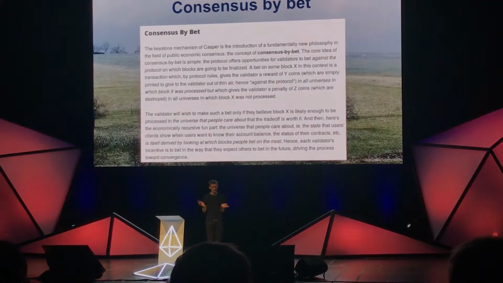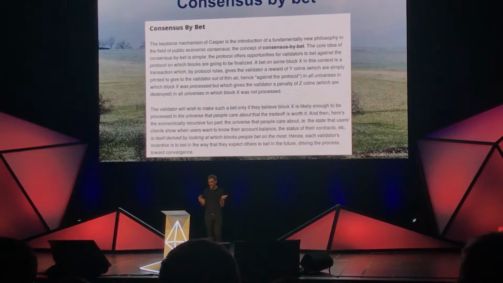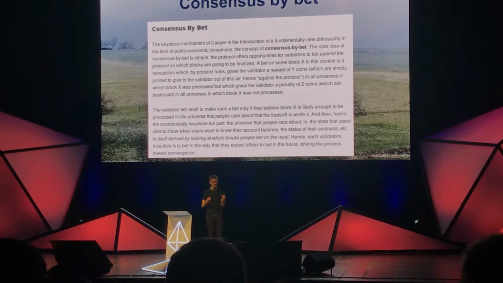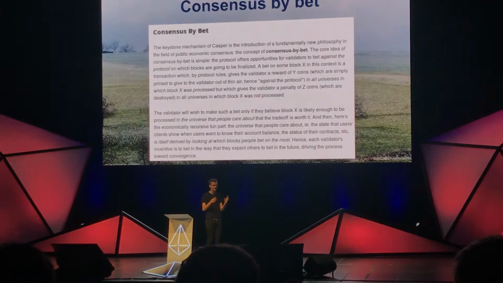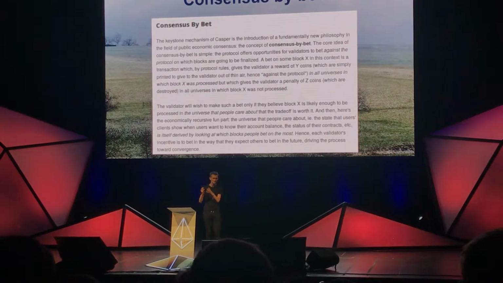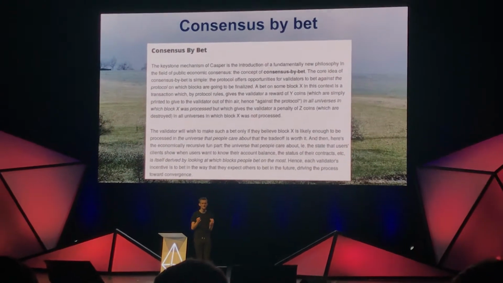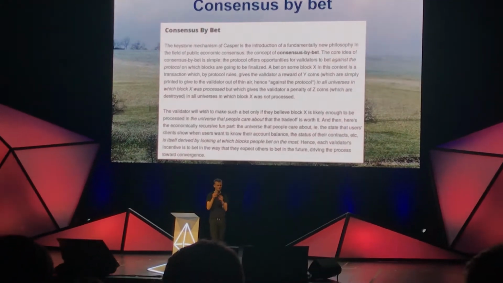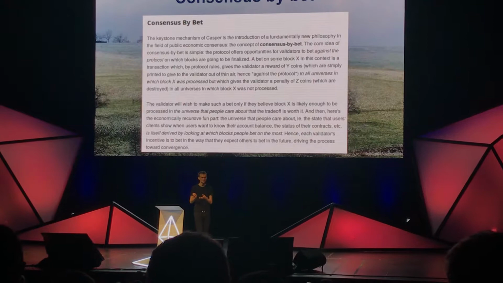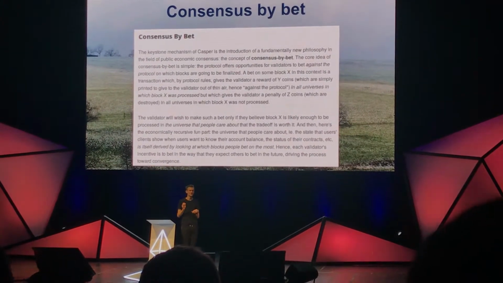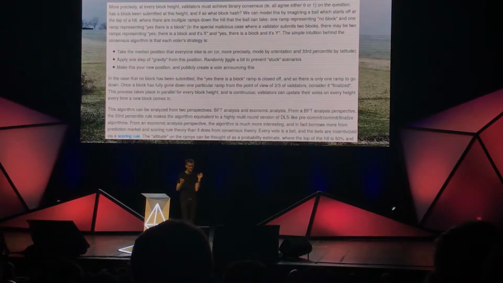One of the first interesting ideas was consensus by bet, where basically people would bet on which block becomes finalized next. And once more people bet on a block, that itself becomes information that gets fed into other people's bets. So the idea is that you would have this kind of recursive formula where more and more people would bet more and more strongly on a block over time. And after a logarithmic number of rounds, everyone would be betting their entire money on a block, and that would be called finality.